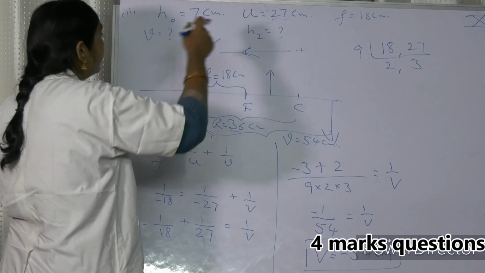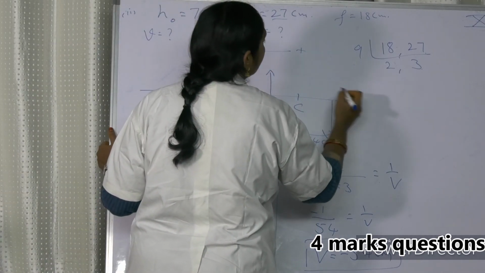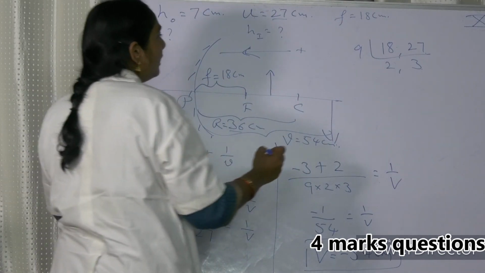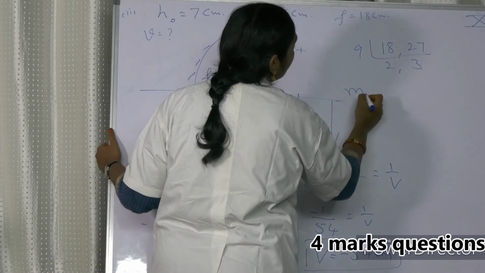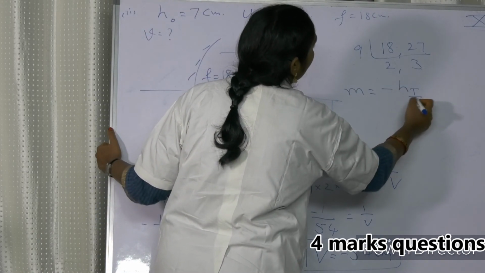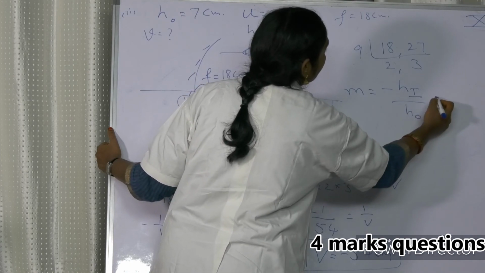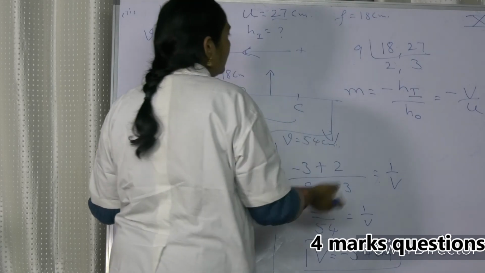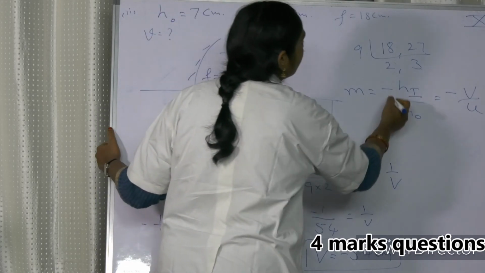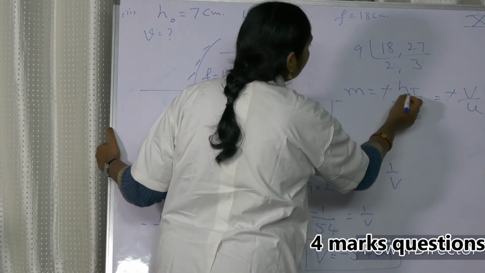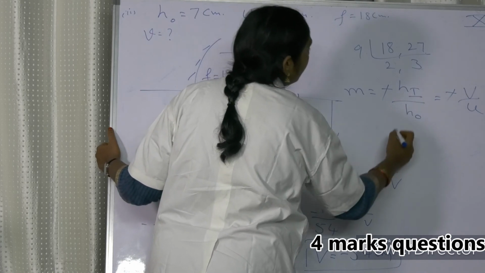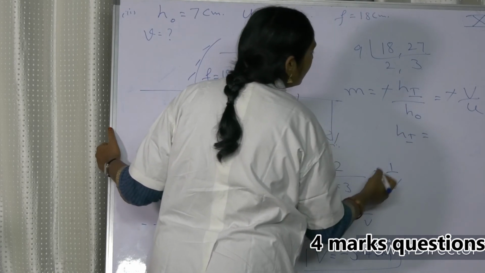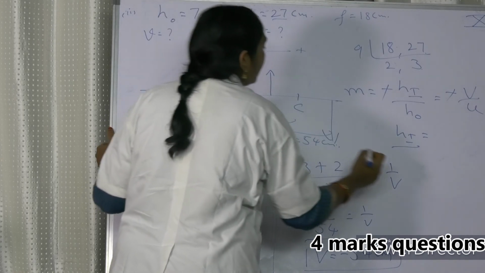Now he is asking even the height. My dear friends, already we know that magnification is equal to minus height of the image by height of the object, which is equal to minus V by U. So in this case, minus and minus get cancelled. We want height of the image, which we don't know. Height of the object is given already, 7.